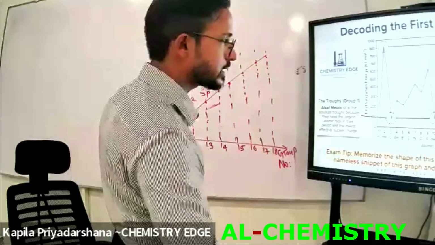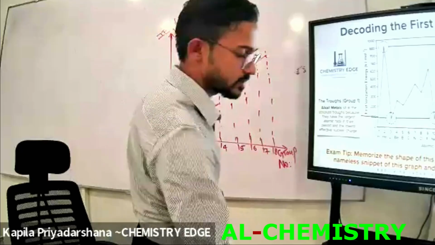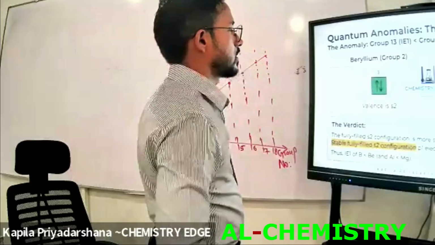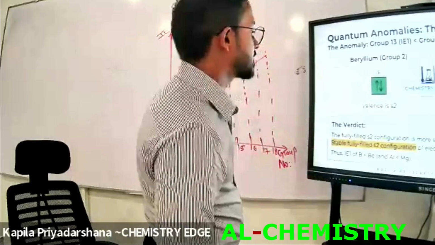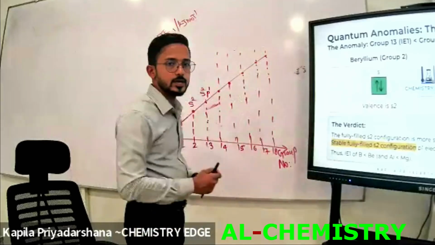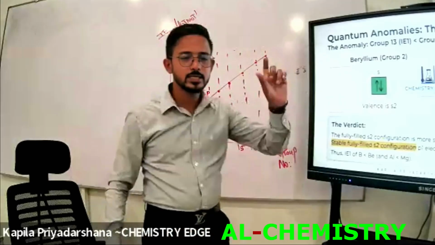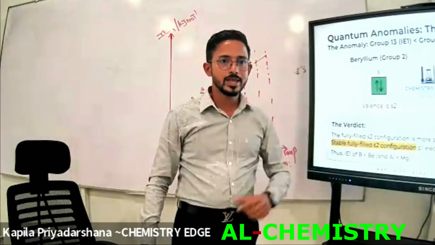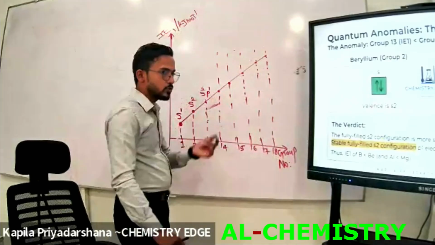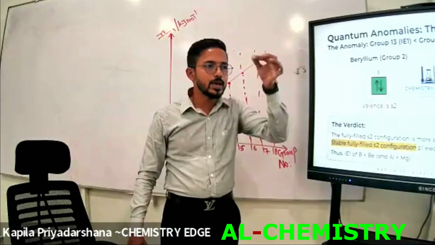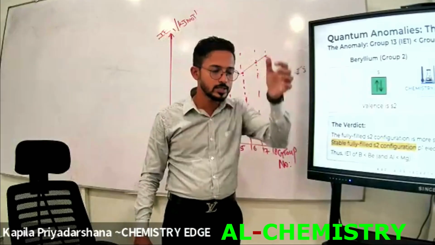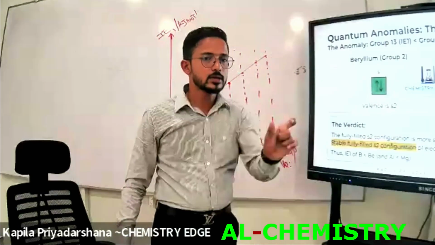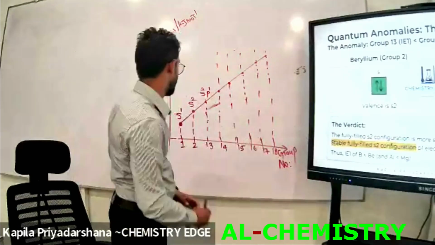Okay, as you can see here, look at this. Beryllium, I will describe here. When we consider beryllium, it is a second period element, second group element, right? Beryllium is the second group S block element. Beryllium, magnesium, calcium, strontium, barium, those are the second group elements. When we consider second period, second group elements, it should be beryllium.